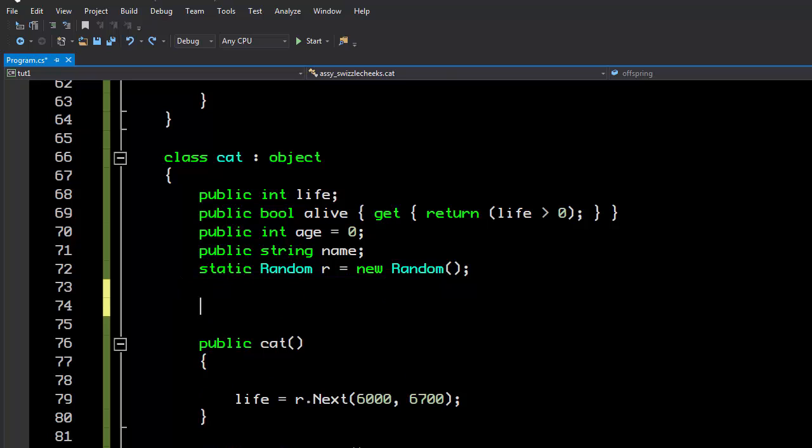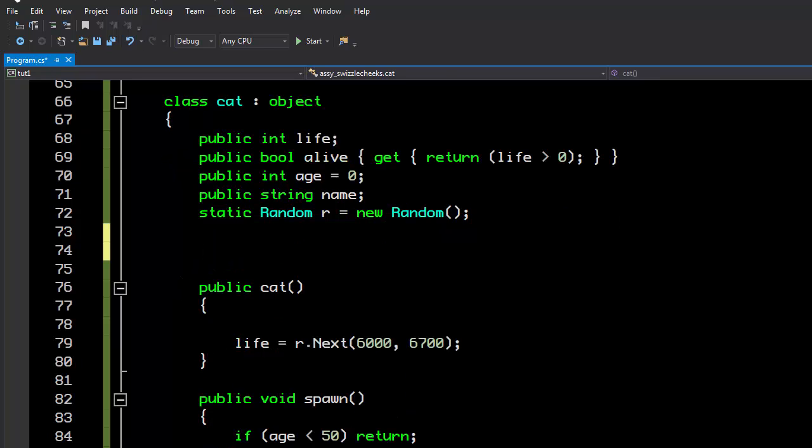Let's get rid of this offspring stuff, and we're going to create two events. In order to create two events, we first need to create what's called a delegate. A delegate is basically a prototype of a function. It's just like a cookie cutter. It says, this is a slot that holds a pointer to a function that behaves like this.